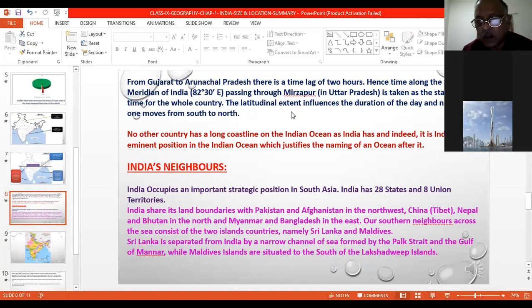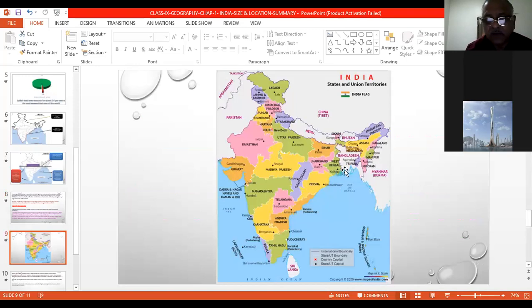But when it comes to Gujarat, you see the map. From Arunachal Pradesh to Gujarat, there is a time lag of 2 hours, because here the day is earlier. When the sun reaches here, the difference is 2 hours.